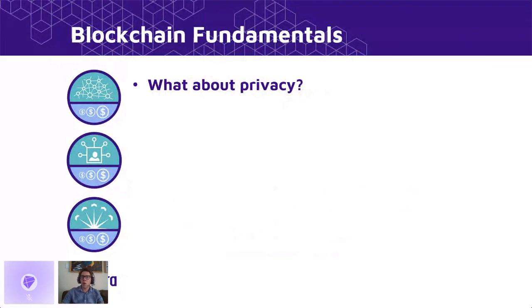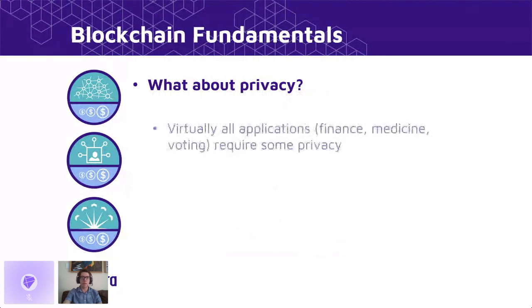Now, hopefully you are raising an eyebrow right now because I told you that a blockchain is a public ledger. So all of those applications that I just mentioned, or virtually all of them, require some kind of privacy. I certainly wouldn't want my medical history or my financial history or my votes to be publicly available to anybody who can see them.